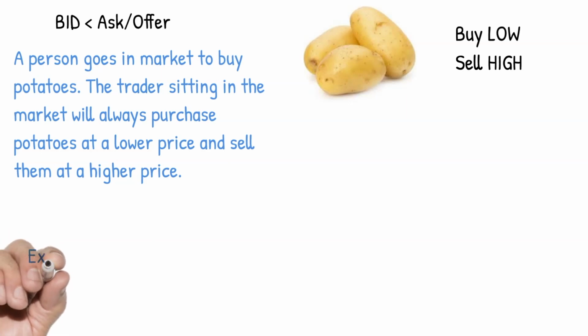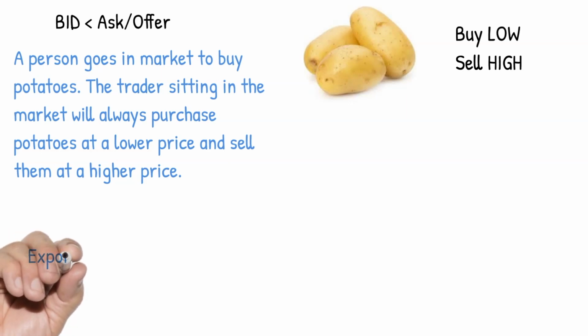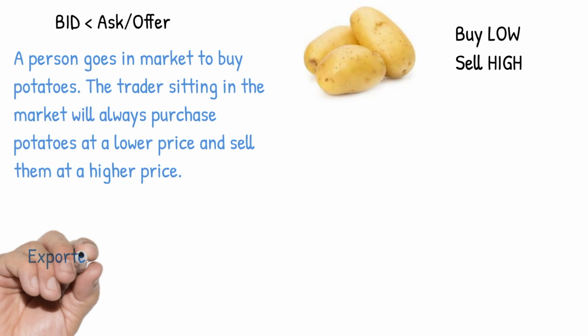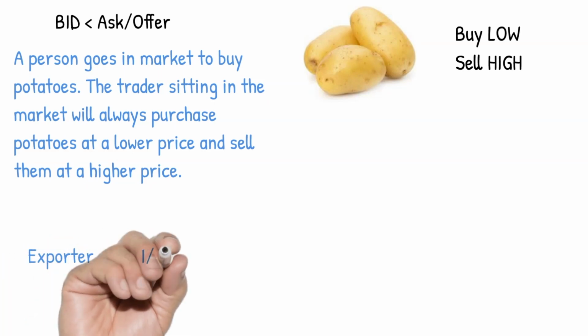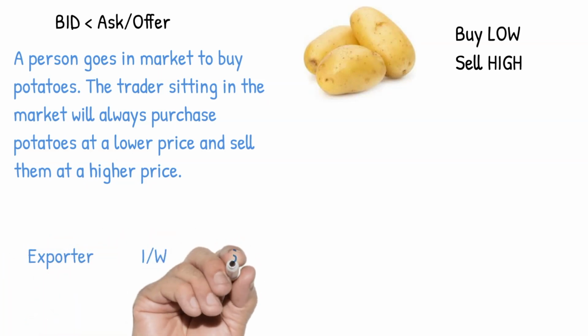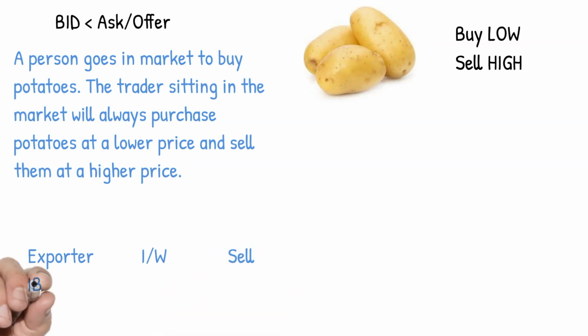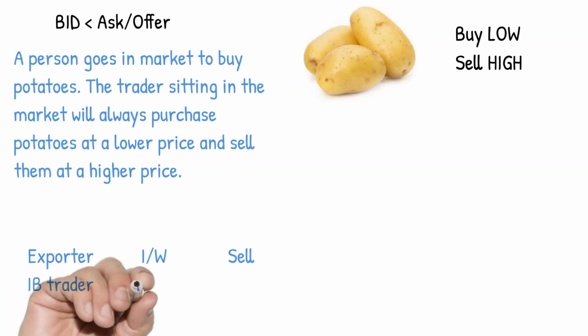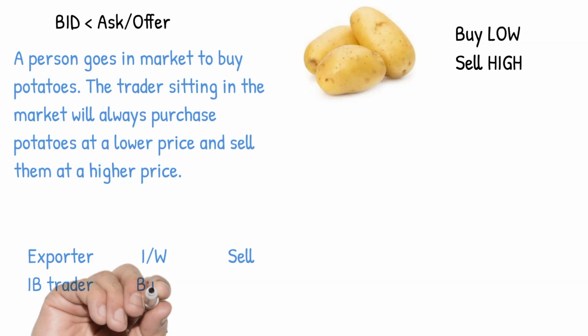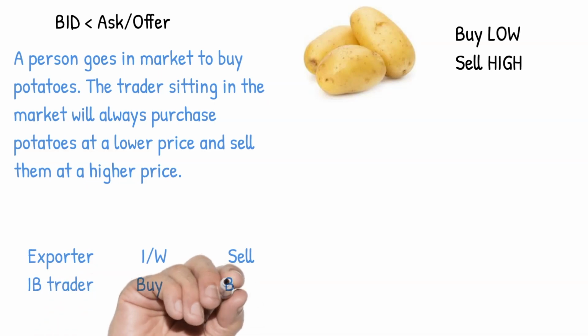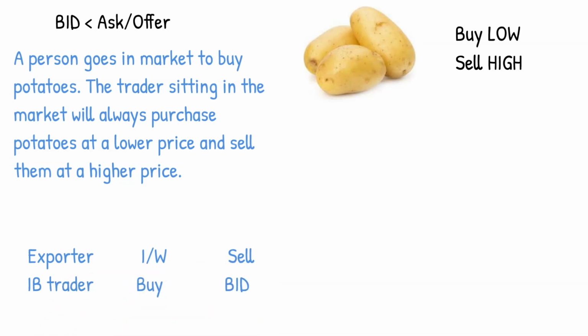Now let's take this example into the FX world. There is an exporter of rice which receives an inward remittance and he has to sell the same into the market. He goes into the interbank market. The interbank trader will buy the US dollar and he will buy at a lower price, which is known as the bid price.